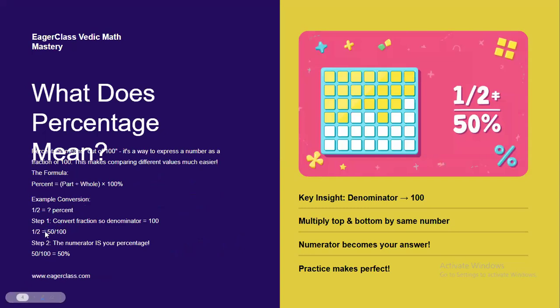Let me solve here. You know, 1/2 means half of 100, and half of 100 is 50. So 1 by 2 is equal to 50%.